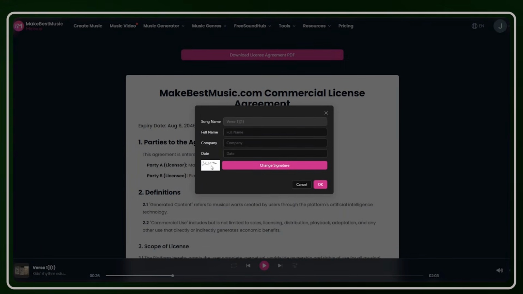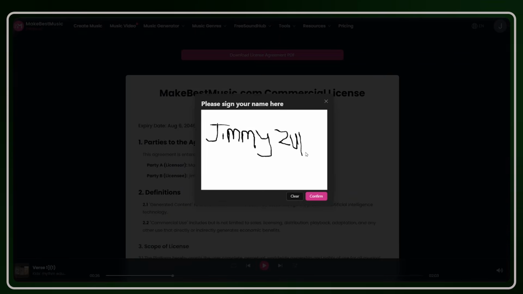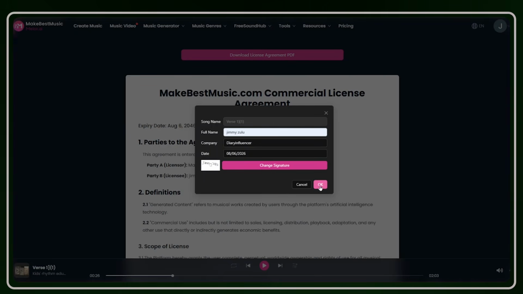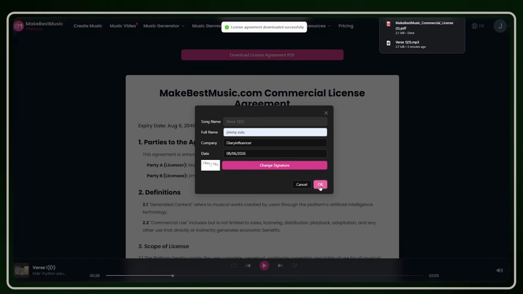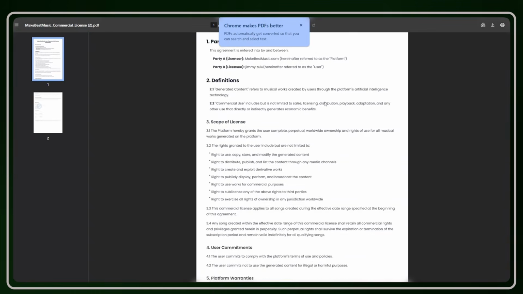If there is need to change it, just click on change it and retype your signature. Once everything is well inserted, click on OK. And just like that, your license will be downloaded. It will look something like this.